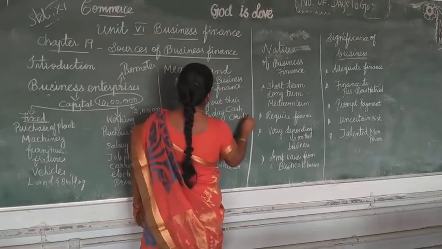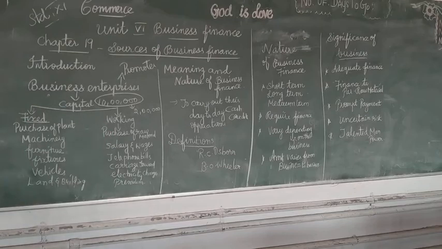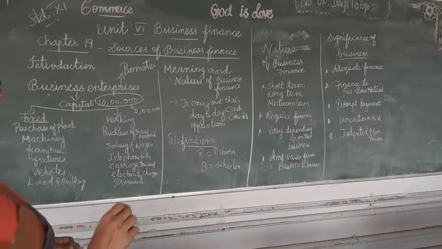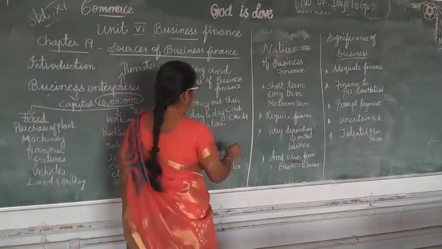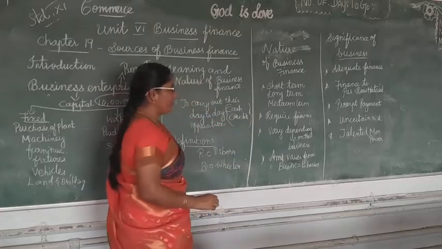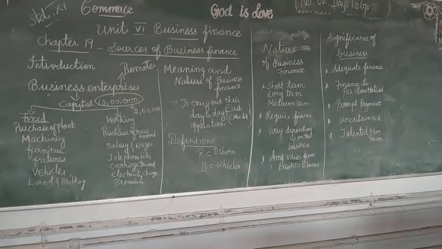So for both purposes we are going to maintain the accounts, isn't it? So how many debtors and how many creditors, everything. In the same way, money and also credit employed in the business is considered as business finance. Business finance is mainly concerned with the arrangement of cash and credit for business enterprises to carry out their day-to-day operations properly and promptly. For that purpose, they need business finance.